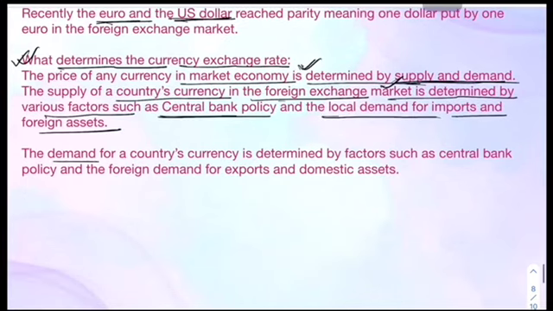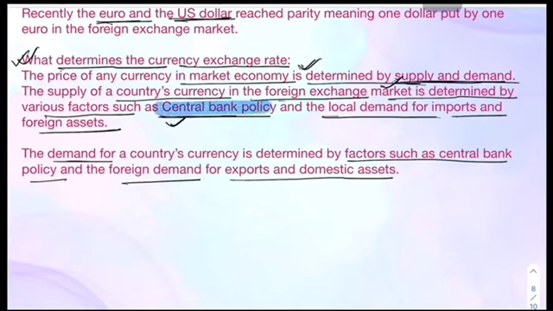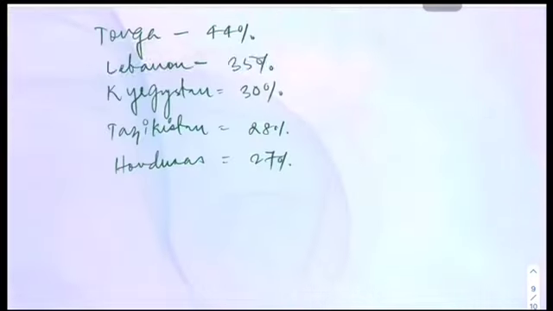The demand for a country's currency is determined by factors such as central bank policy again, and foreign demand for exports and domestic assets. So again here the central bank's policy plays an important role in both the cases, a huge role, a very important role. That's why this thing is very important, right? So this is how it is. With this we have one more topic left, I think.